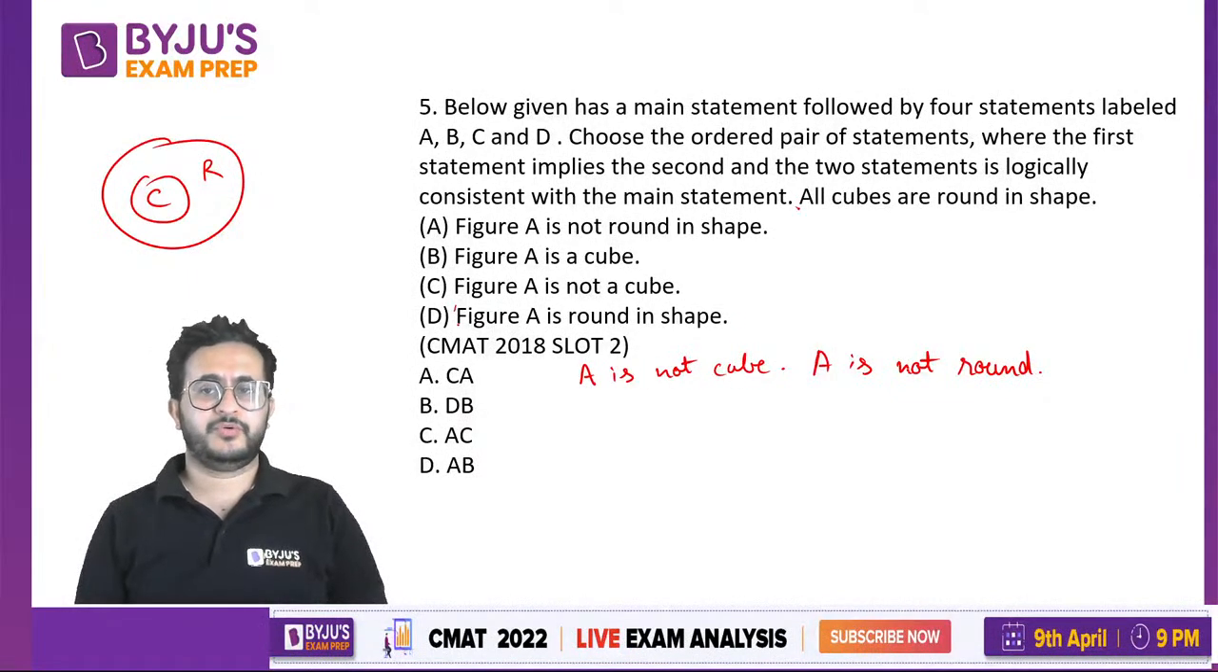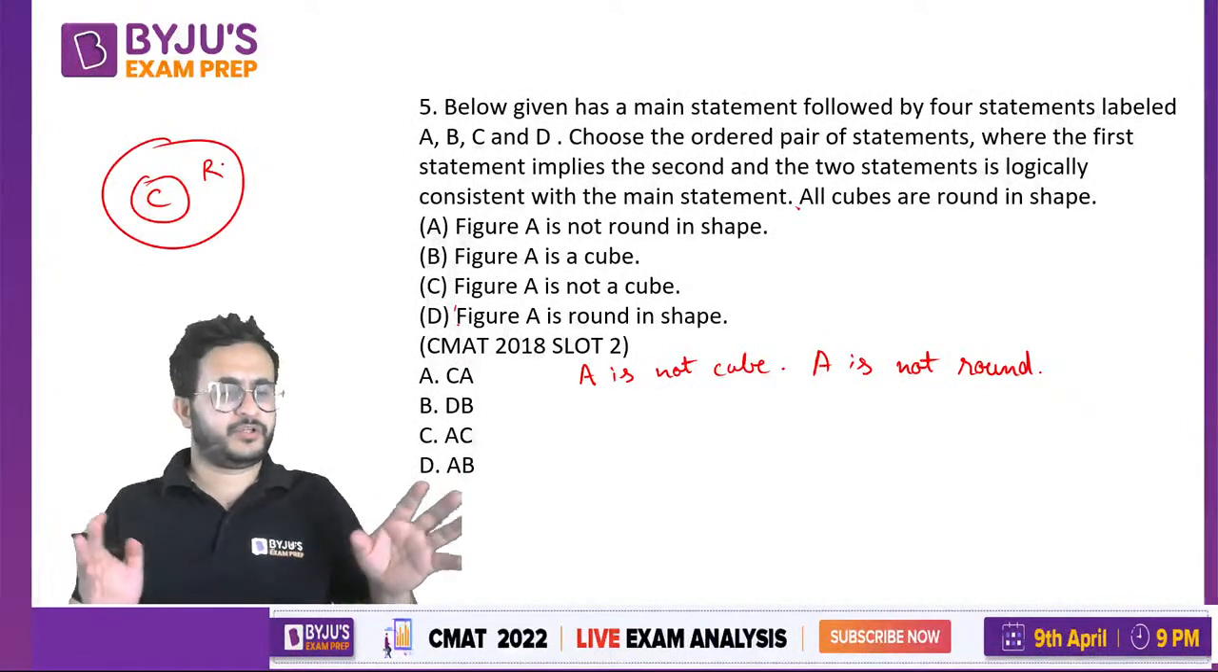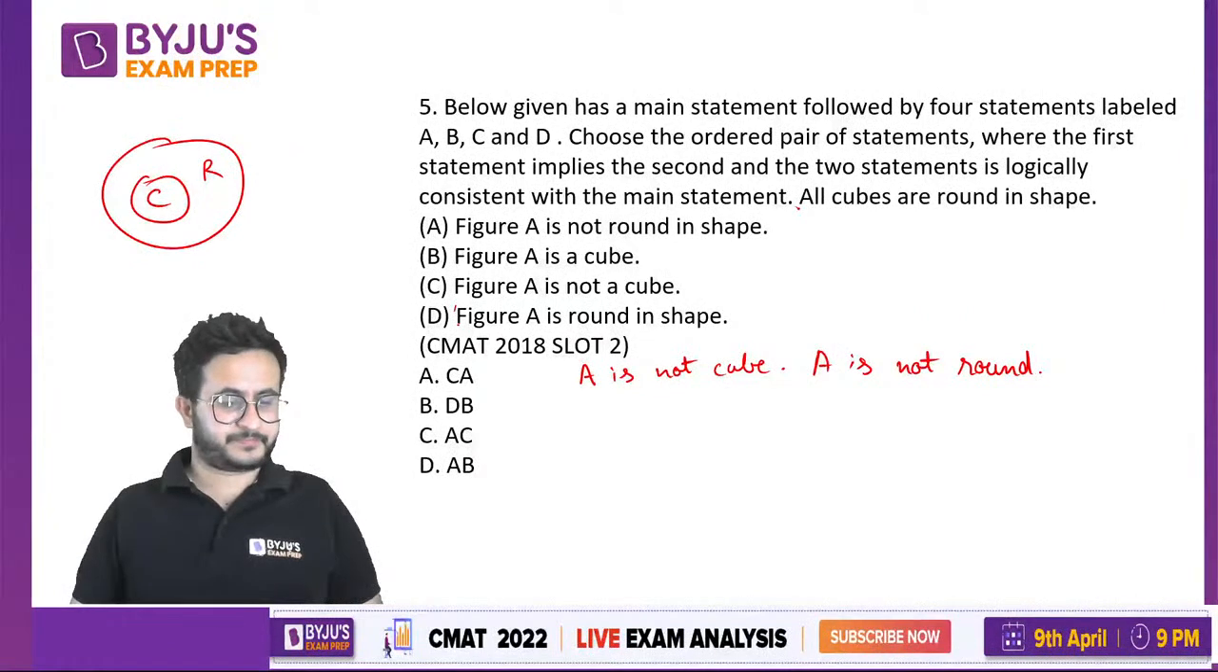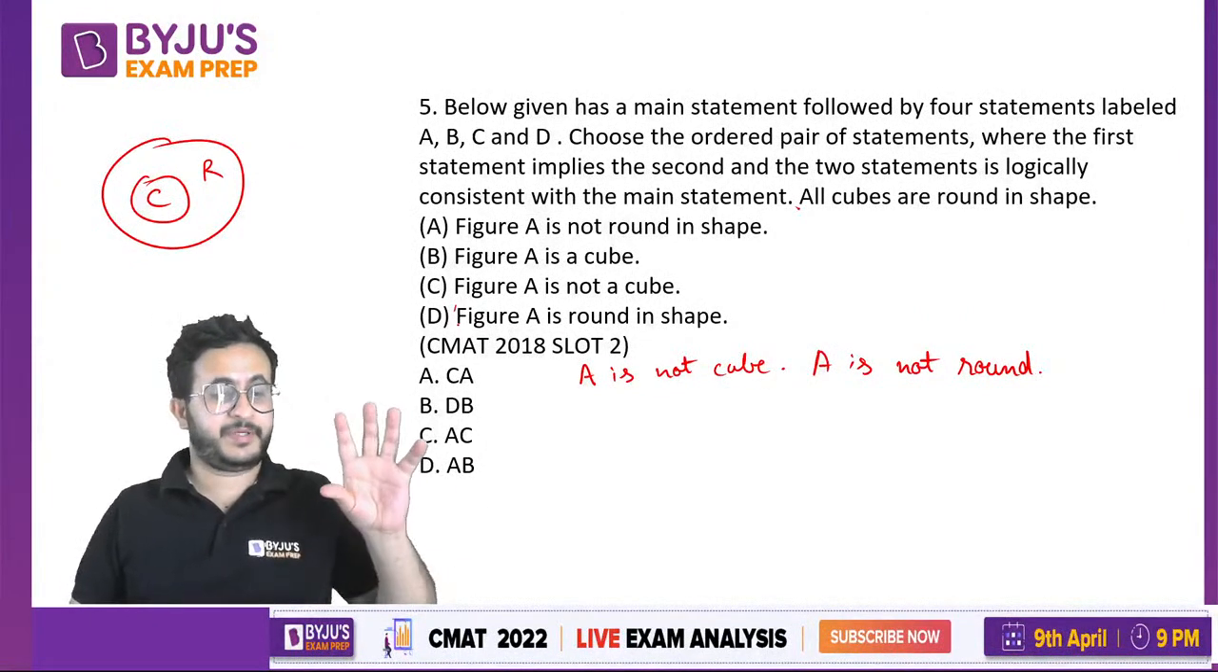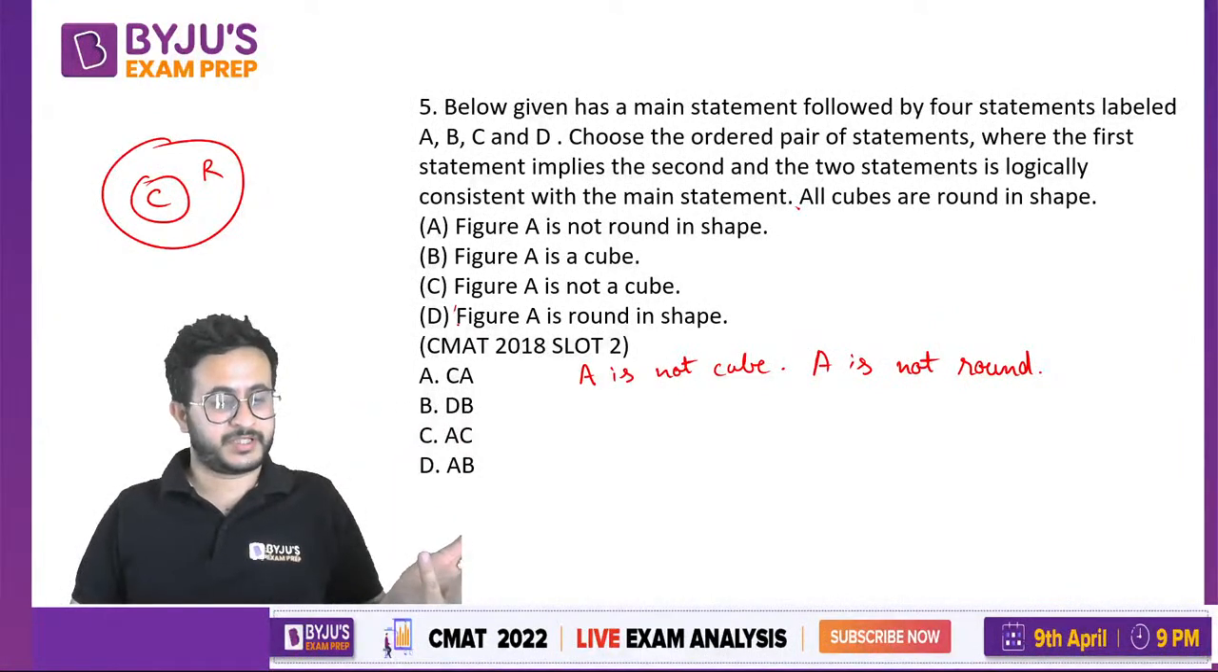Now A is not a cube and A is not round. Okay, we are given all cubes are round in shape. If it is not a cube, do we know is it round or not? हमें क्या दिया है कि सारे क्यूब्स राउंड है, ठीक है, बट हमें जो क्यूब्स नहीं है उनके बारे में कोई इंफॉर्मेशन ही नहीं दी है.